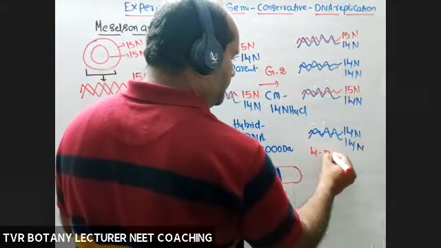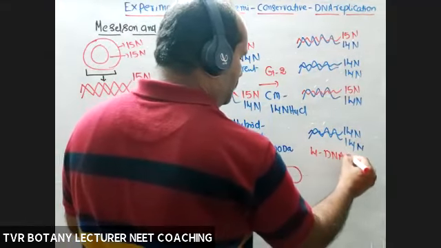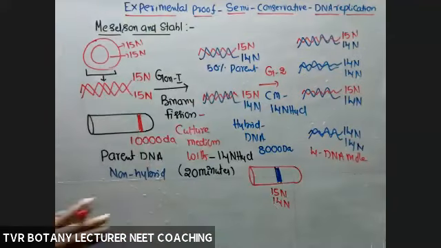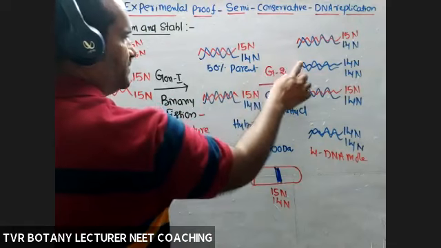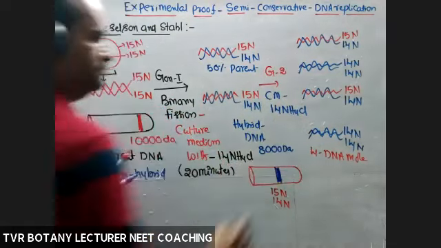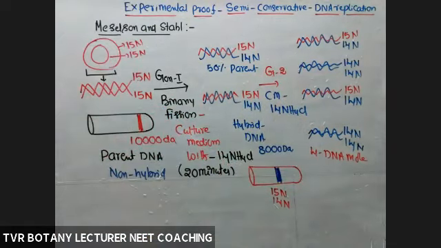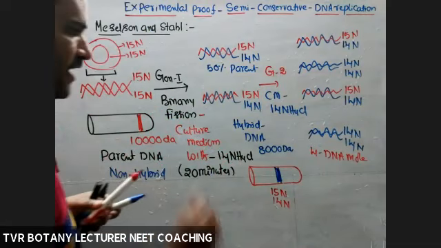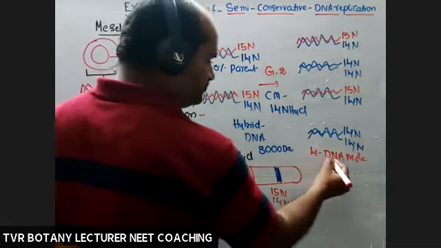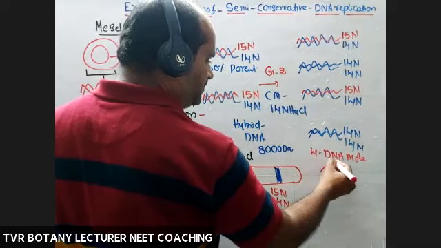4 DNA molecules. Total number of DNA molecules. How many strands? 2 plus 2 plus 2 plus 2, 8 strands. Okay. Total number of DNA molecules, 4 DNA molecules.